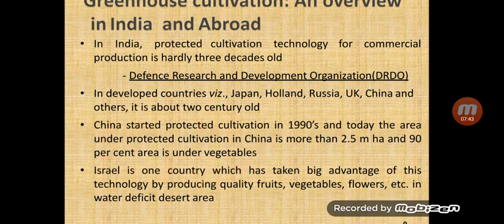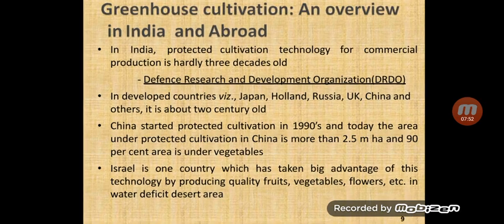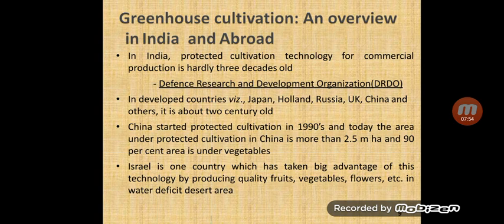Also, Israel is one country which has taken big advantage of this greenhouse technology by producing quality fruits, vegetables and flowers in water deficit desert areas. As there is very little water in Israel, still it produces good quality fruits, vegetables and flowers.